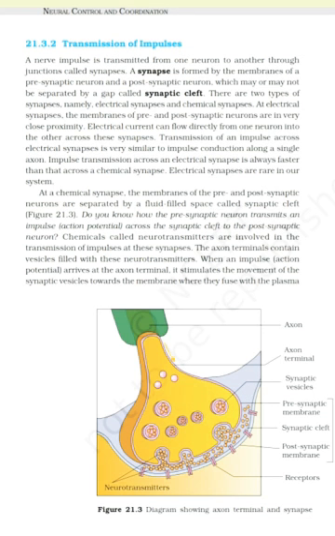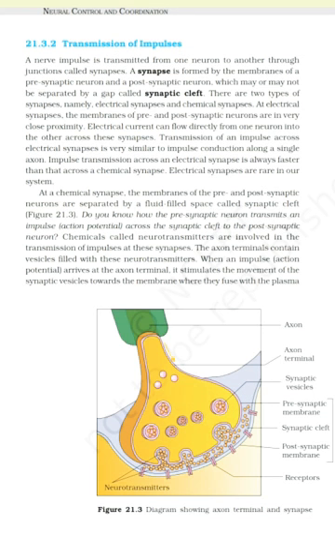At electrical synapses, the membranes of the pre- and postsynaptic neurons are in very close proximity. Electrical current can flow directly from one neuron into the other across these synapses. Transmission of an impulse across electrical synapses is very similar to impulse conduction along a single axon. Impulse transmission across an electrical synapse is always faster than that across a chemical synapse. Electrical synapses are rare in our system.